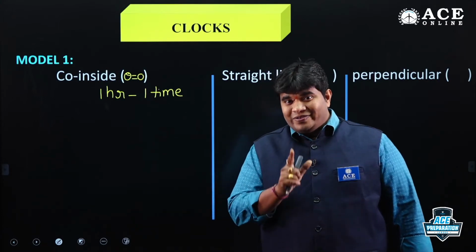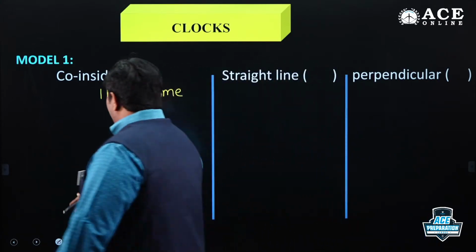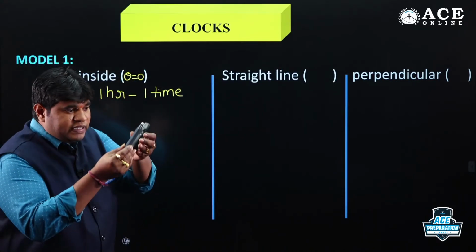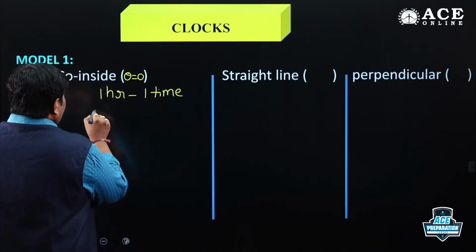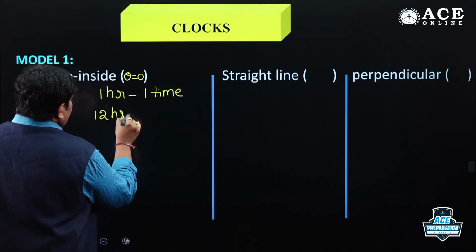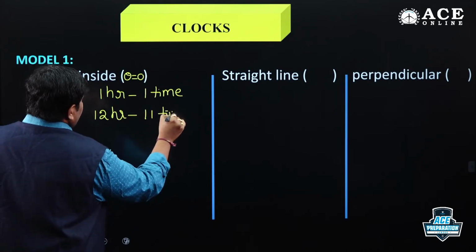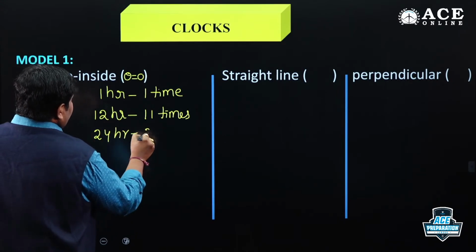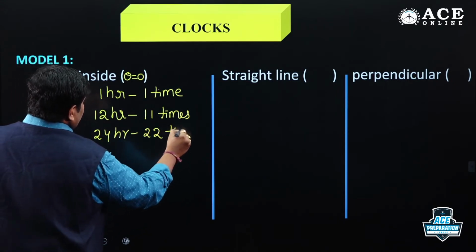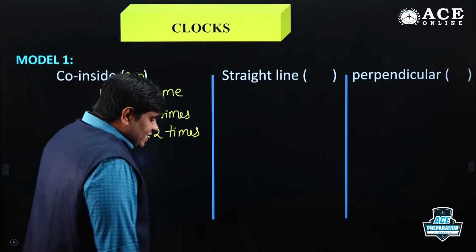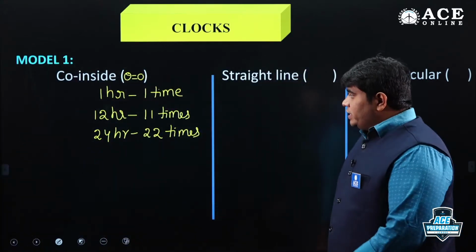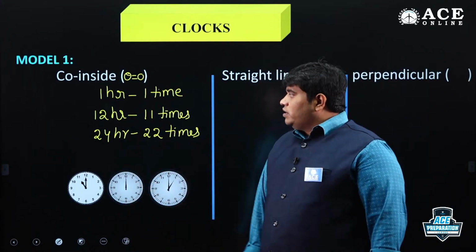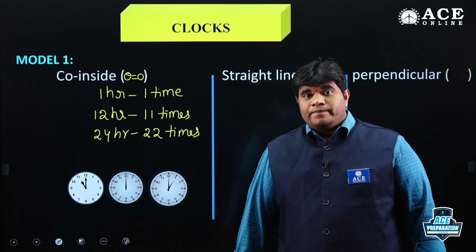Is it okay, friends? So in the span of 1 hour, the minute hand and hour hand coincide 1 time. Coincide means both are in the same location. In 12 hours, 11 times. In 24 hours, 22 times. Here what is the intersection? Look at. In between 11 to 1, there is only one intersection, 12 o'clock. That's why we are getting 11 times only.